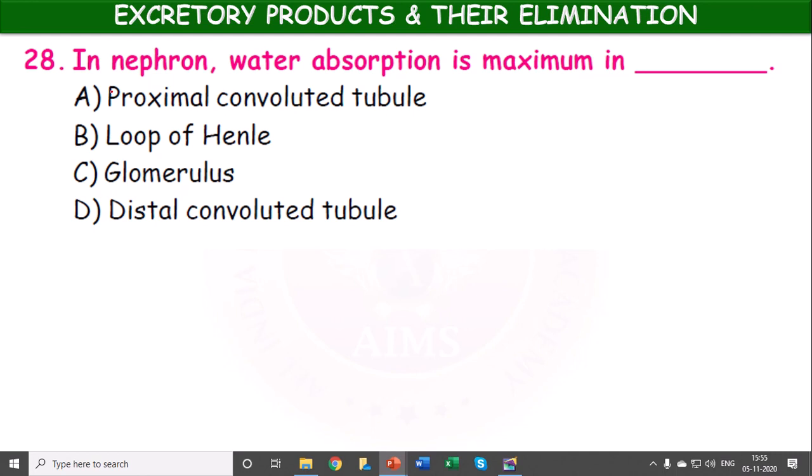In a nephron, water absorption is maximum in proximal convoluted tubule, loop of Henle, glomerulus, distal convoluted tubule. In a nephron, water absorption is maximum in loop of Henle.